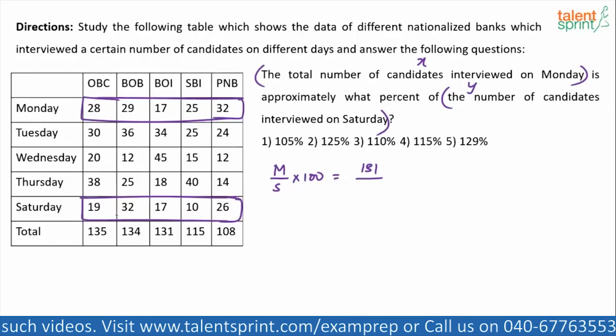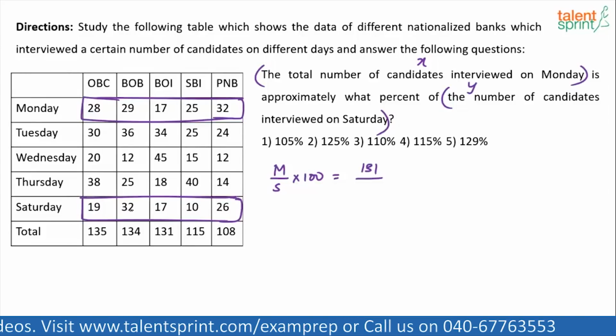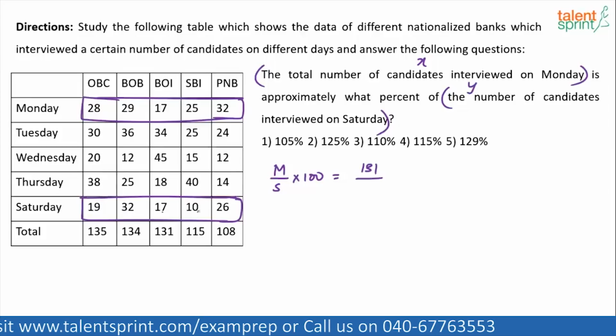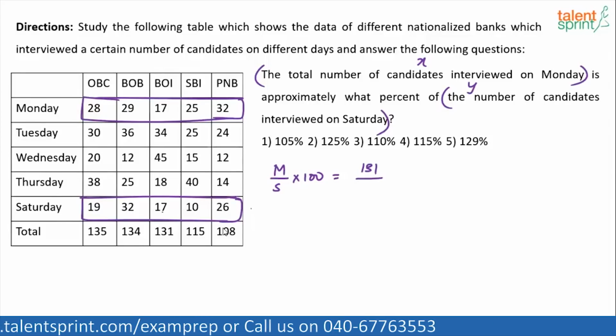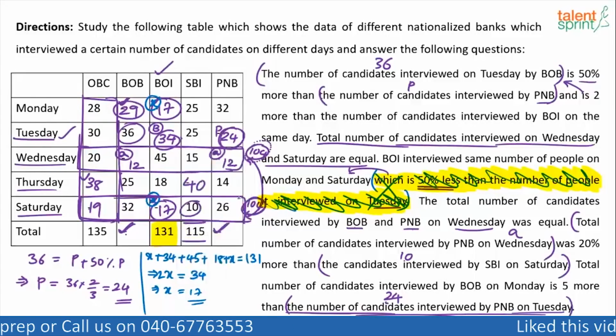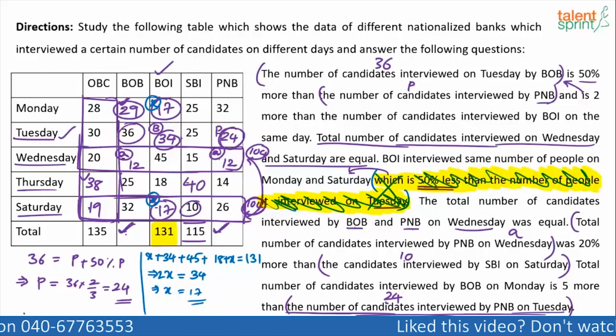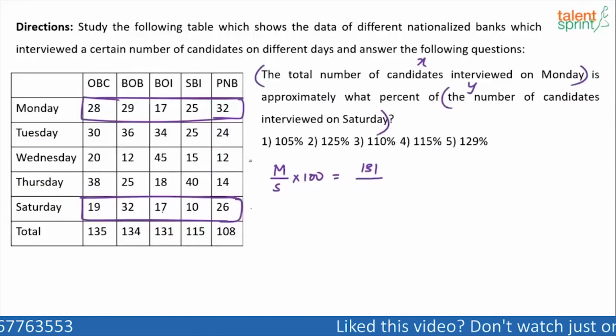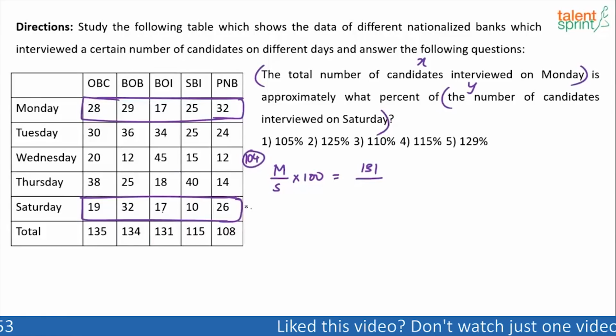Then find the total of Saturday. What is the total of Saturday? 19 and 32, 51, and 17 is 68, 78 and 104. I think this we have already calculated. So it's also important that during a rough calculation, if you have found the total somewhere, you make a note of that as well. You should know that Wednesday and Saturday is already 104 each. It will save over time, right? It will save 10-15 seconds. This is 104. This also is 104.